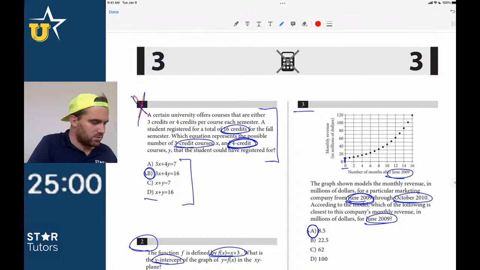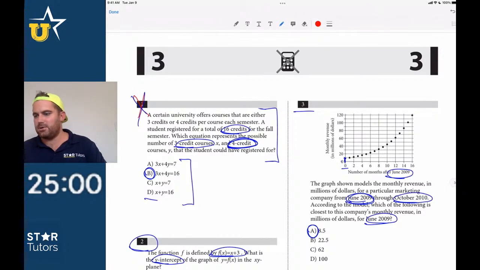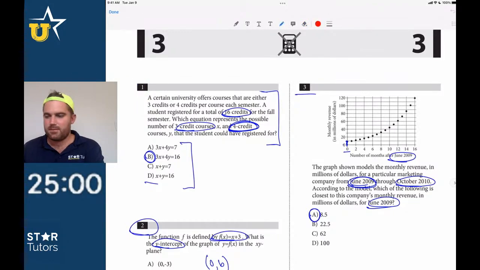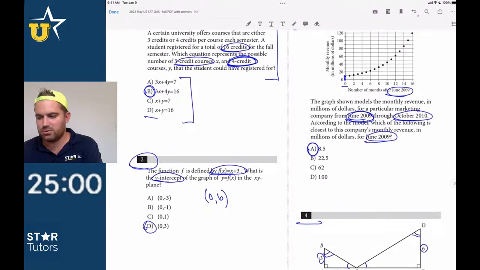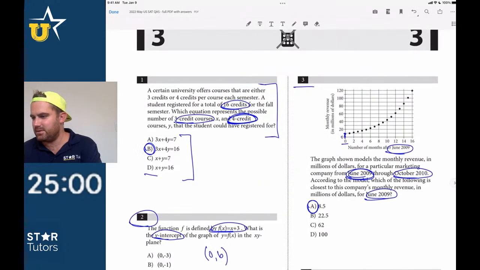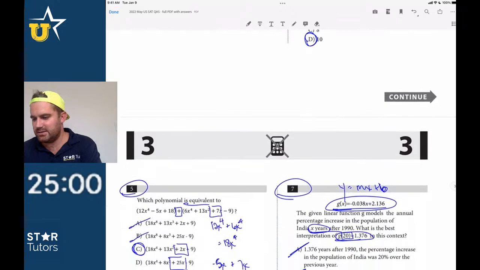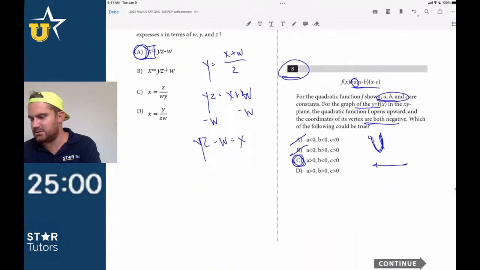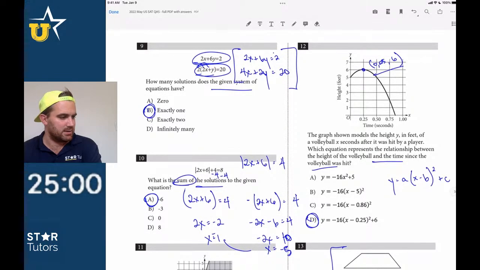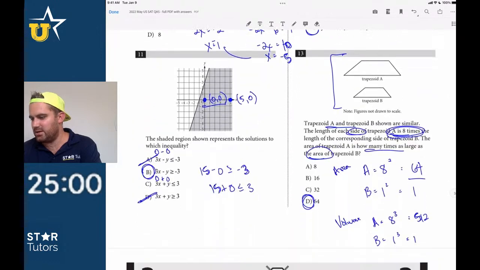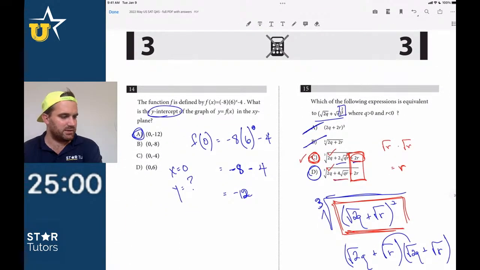Okay, scroll down here. All right, so here we go. I'm going to do these ones in red. By the way, this X was from an earlier thing, so let me just erase that so nobody's confused in the future. Okay, so number 1 is B. 2 is D. So B, D, A, D is 4. Then C, A, C, C. Great. Number 9 is B. 10 is A. 11 is B. 12 is D. 13 is D. 14 is A.